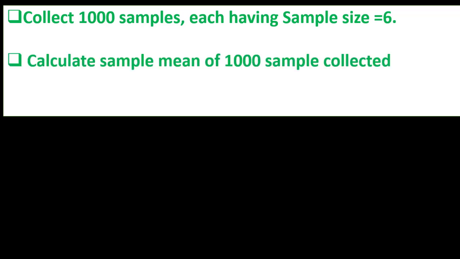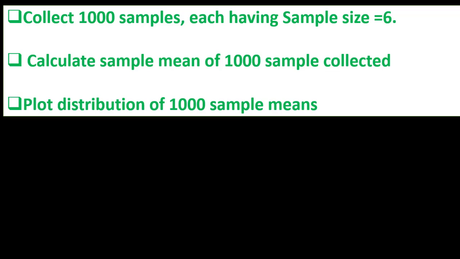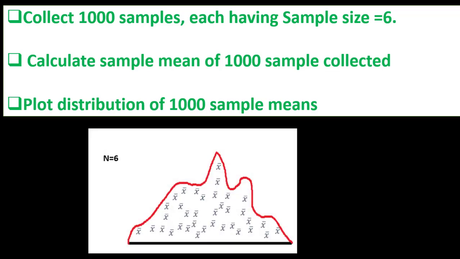For the first case, the sample size is 6, we are collecting 1000 samples and we are calculating the sample mean of the 1000 samples collected, and we are plotting the distribution of 1000 sample means. So we are getting a curve of this nature, where n denotes the sample size and x bar denotes the sample mean of each sample.